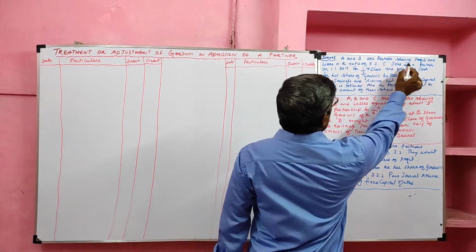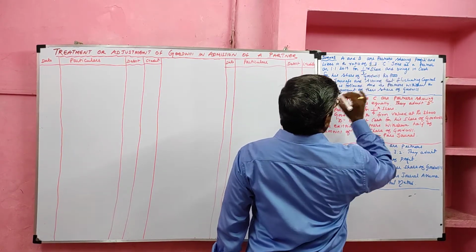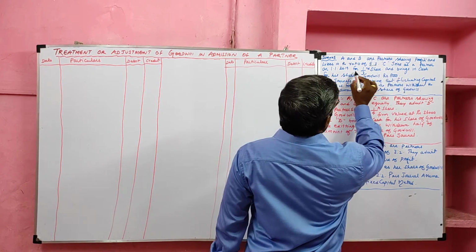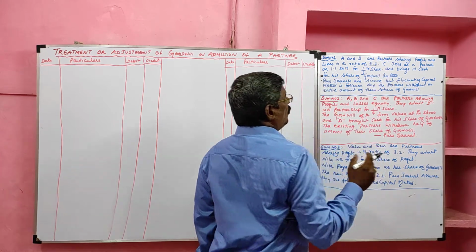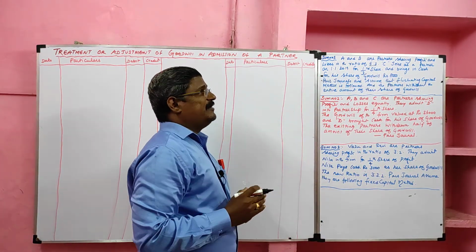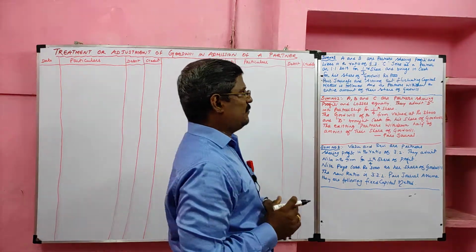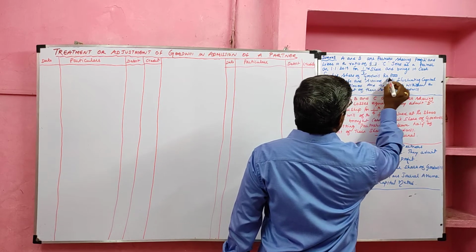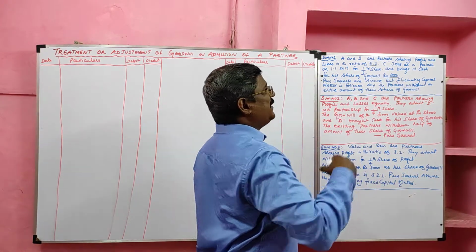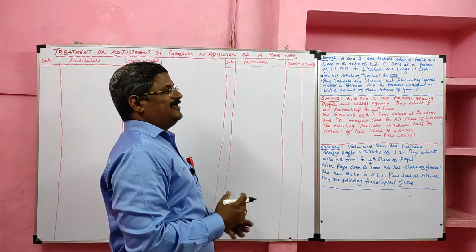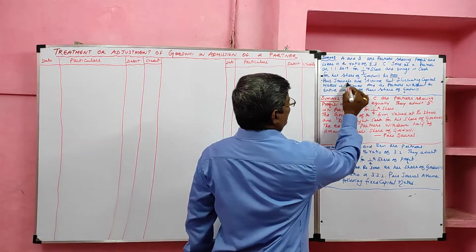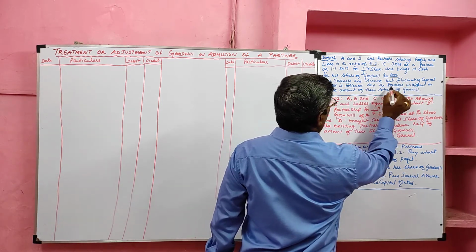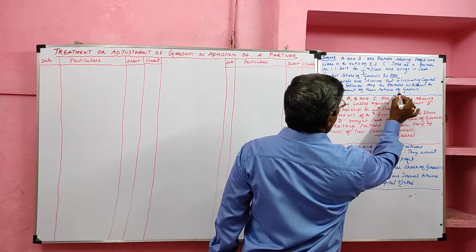A and B are partners sharing profits in the ratio of 5:3. C joins as a partner on 1st January 2019 for 1/3 share of profit. So old partner ratio 5:3. They are admitting C into the partnership for 1/3 share of profit, and he brings in cash for his share of goodwill Rs. 8,000. So C brings his share of goodwill, how much? 8,000 he brings. Okay. Pass journals and assume that the fluctuating capital method is followed and partners withdraw the entire amount of the share of goodwill.